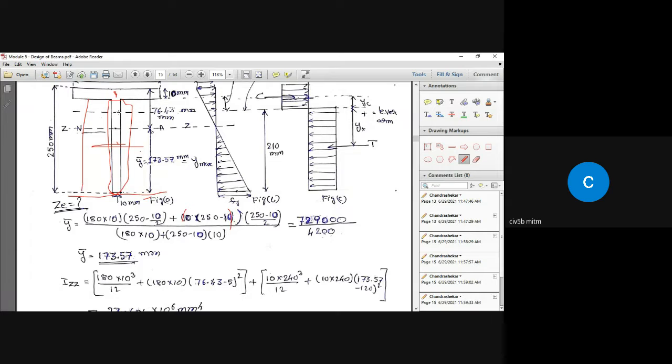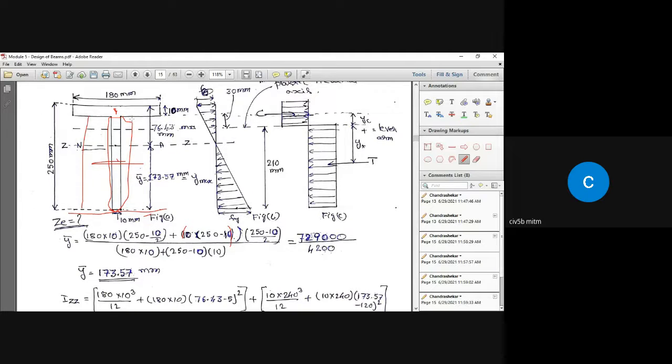So if you look here, the moment of inertia of this rectangular section about the ZZ axis is given by 180 multiplied by 10 cube by 12. The BD cube by 12 formula we are using for this. So the width is 180 multiplied by 10 cube by 12, that's what I have written, plus apply the parallel axis theorem. So that is 180 by 10 times the square of the perpendicular distance between the main axis and the individual centroidal axis.